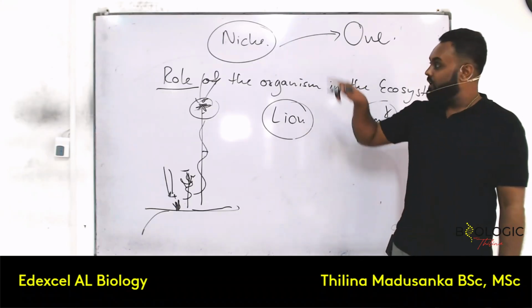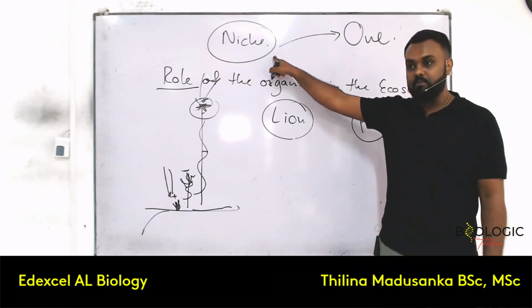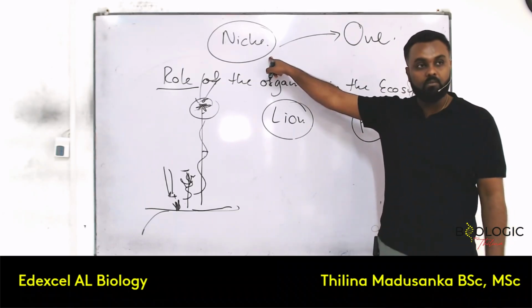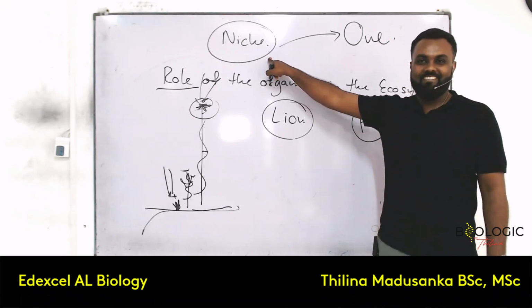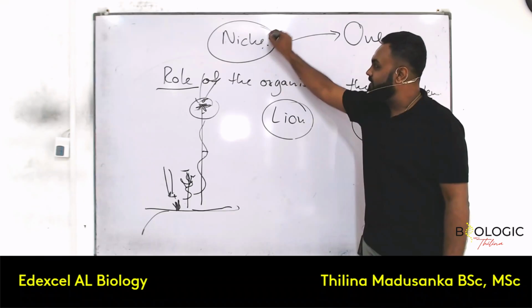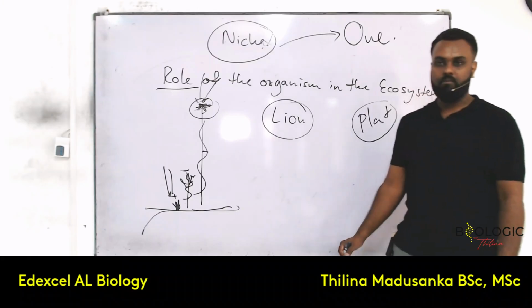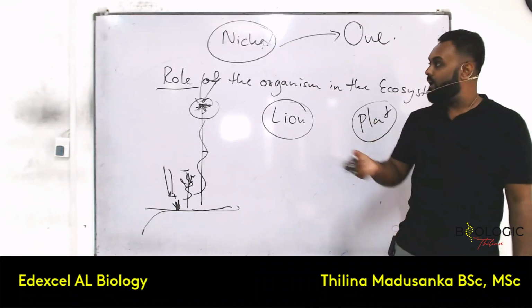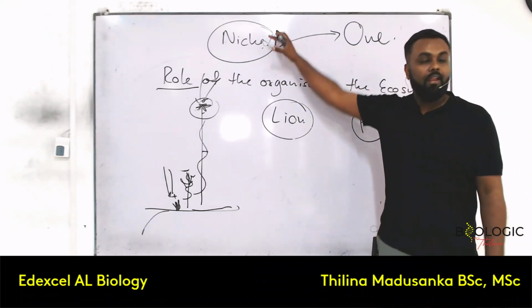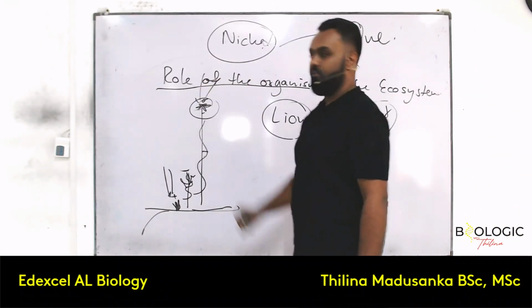And the other way, if some niche or some organism is going to disappear, everything can collapse, because only one guy is there to represent that. Just imagine your school having only one biology teacher. He leaves the school, and it's going to collapse. It's like that, right? So if the guy who is filling those shoes disappears, the entire thing can collapse. That's why extinction is bad, basically. Extinction, endangered animals, that is bad. If that one disappears, the entire ecosystem can be affected. So remember, the role of the organism is the niche.